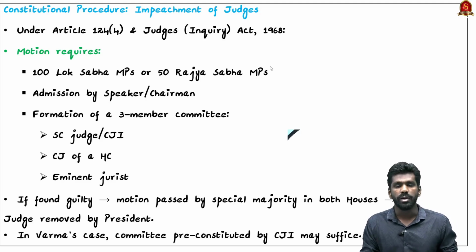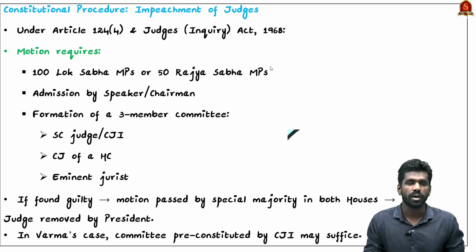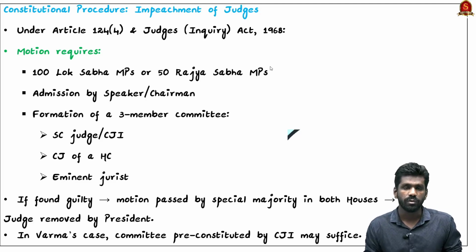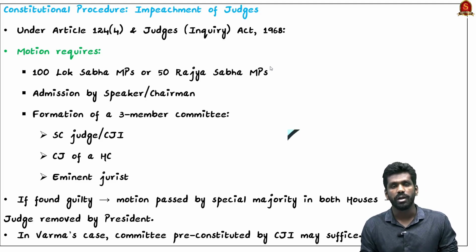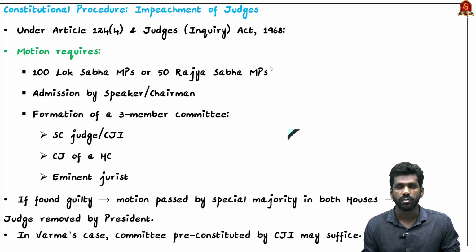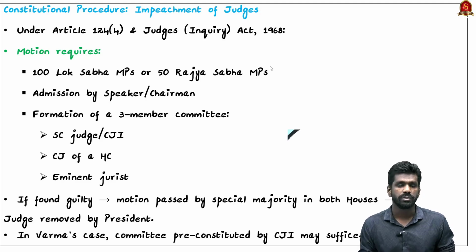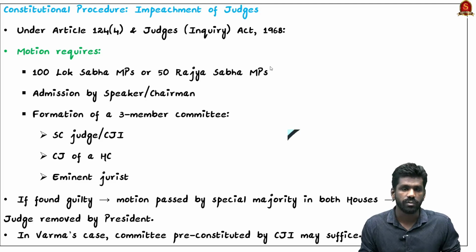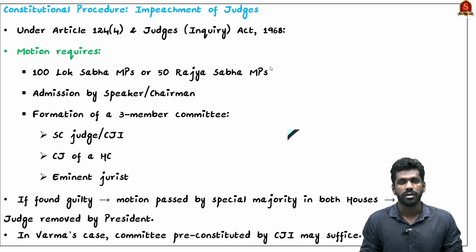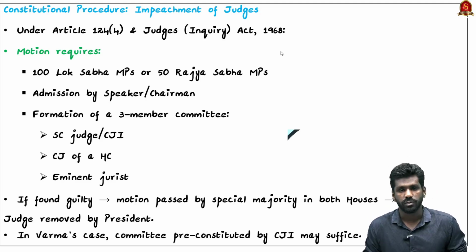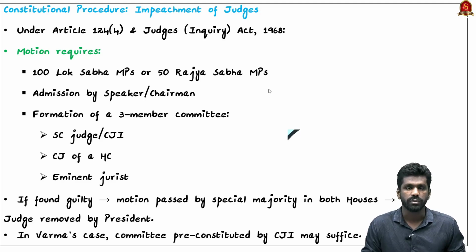First they will admit a motion, the Speaker or Chairman has to approve the motion, and then they will form a 3-member inquiry committee, and the inquiry committee inquires and submits its report. Based on the report, the houses will vote with a special majority. So this is the entire impeachment process, and it is governed by Article 124 in our Constitution and also by the Judges Inquiry Act. So this is about the basics of the impeachment procedure.